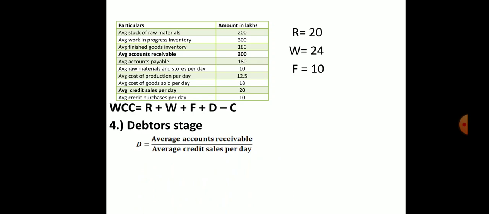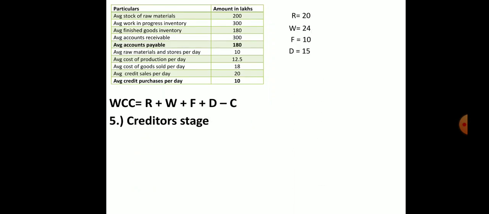Okay. So average accounts receivable is 300, they have given in the problem, and average credit sales per day they have given us 20. So 300 divided by 20 is 15 days. So from finished goods to selling that product to the debtors, it will take 15 days. So D is 15. So this is the information.